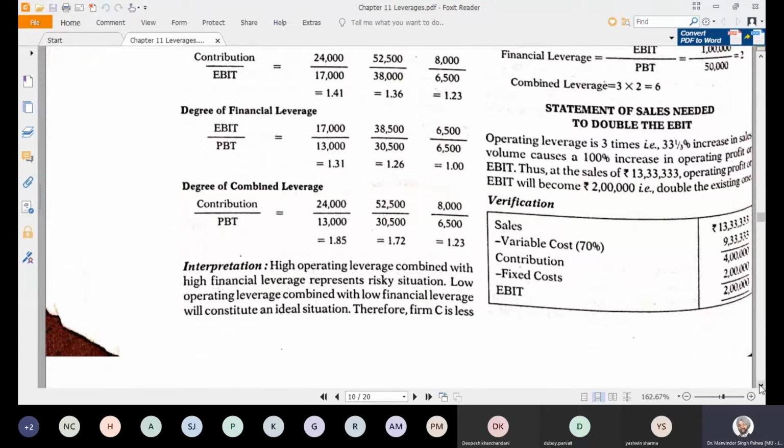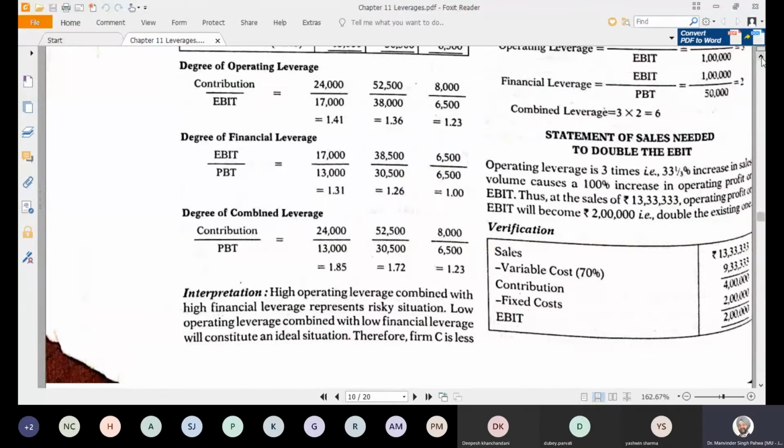Now high operating leverage combined with high financial leverage shows a risky position because you are taking both the things, but at the same time, the expectation of the return will also be high from the shareholders and from the stakeholders. So if 1.14 is multiplied by, actually you are having a combined effect of both the leverages.